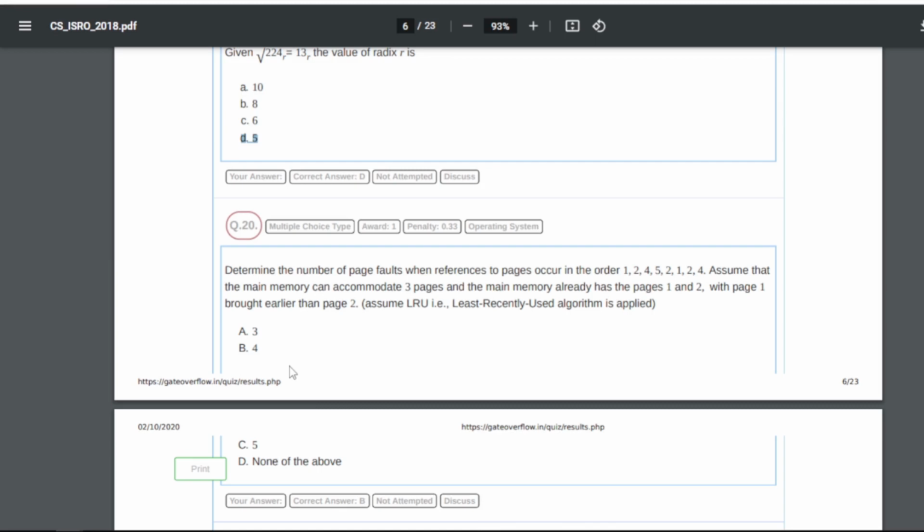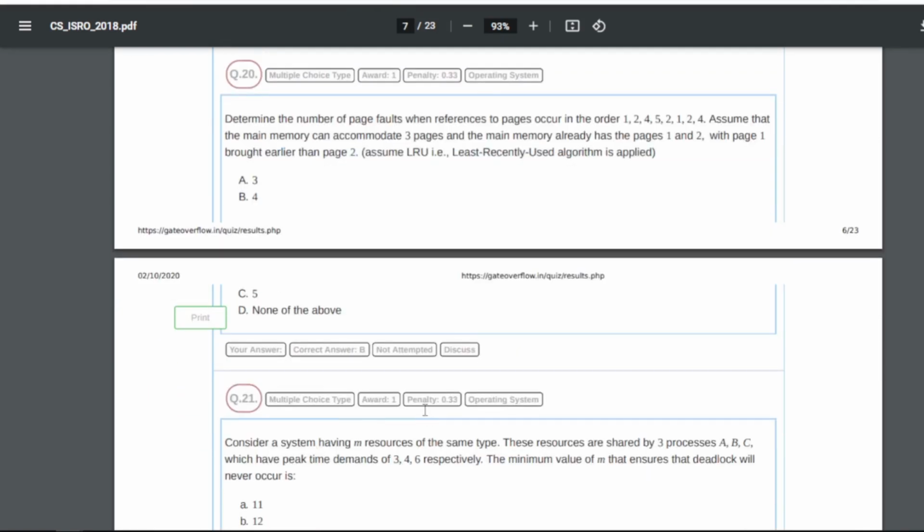Okay. 20th is, determine the number of page faults when references to pages occur in the order given. Assume that the main memory can accommodate 3 pages and the main memory already has pages 1 and 2. Page 1 was brought earlier than page 2. Assume LRU, that is the least recently used algorithm, is applied, right? So what will be the answer for this?